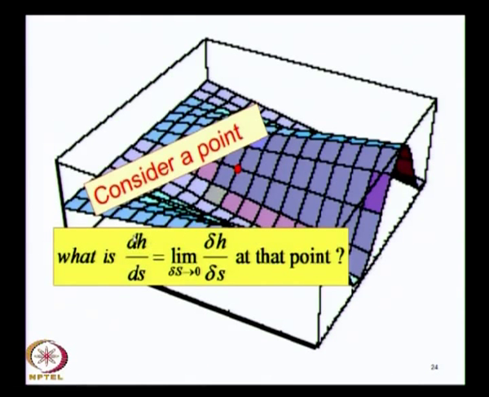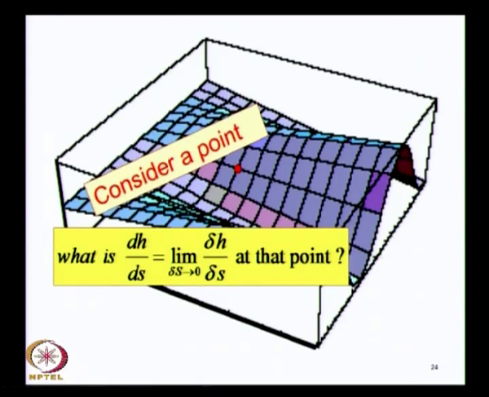what is the rate of change of this height dH by ds, which is obviously the limit delta H by delta S as delta S goes to 0, right. The question we ask is what is dH by ds at this point. We must ask this question for a particular point, because this rate is obviously different for this point and it is different over here. Here I see that from this figure it is mostly flat. So dH by ds over here is really not changing at all, it is 0, right.